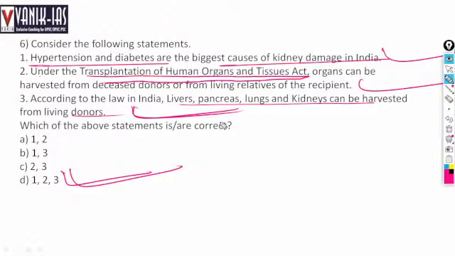Many times we see kidney failure because many people are suffering from lifestyle diseases like hypertension and diabetes, and also from alcohol consumption. There is obesity also, which all lead to hypertension and then failure of the kidney. So in such a situation, transfer of organs, transplantation, is the best way, and that is mandated under the Transplantation of Human Organs and Tissues Act.